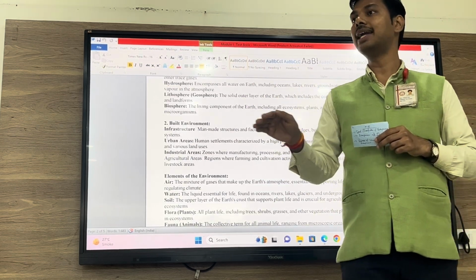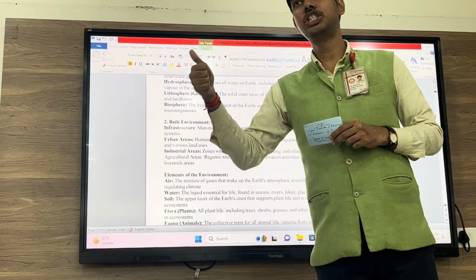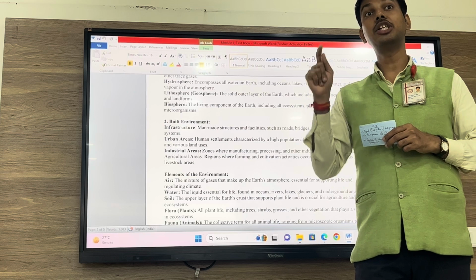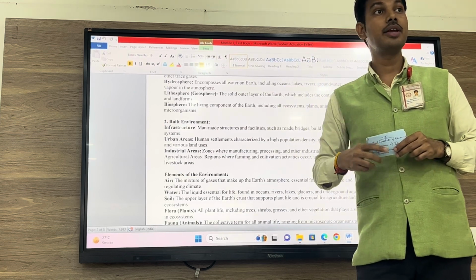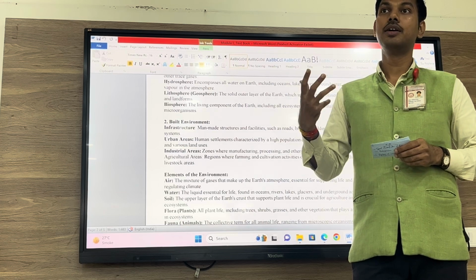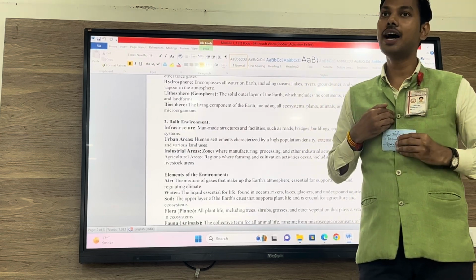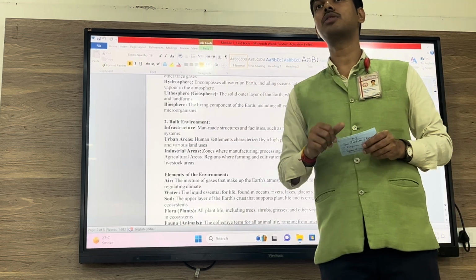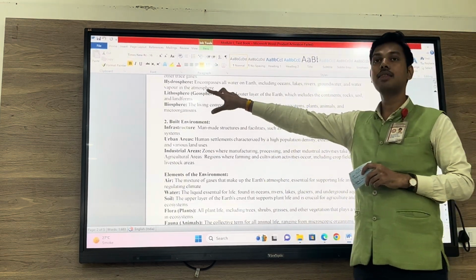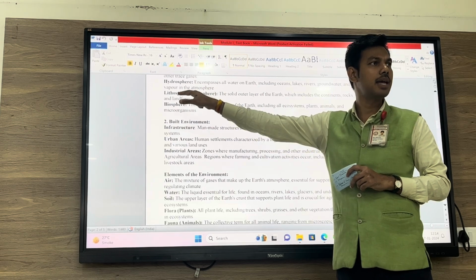This land, this rock, this geosphere, this lithosphere also contains soil, which is necessary for plants, and plants produce food on which we all survive. So that is the importance of geosphere and lithosphere. They are synonyms, they mean the same.